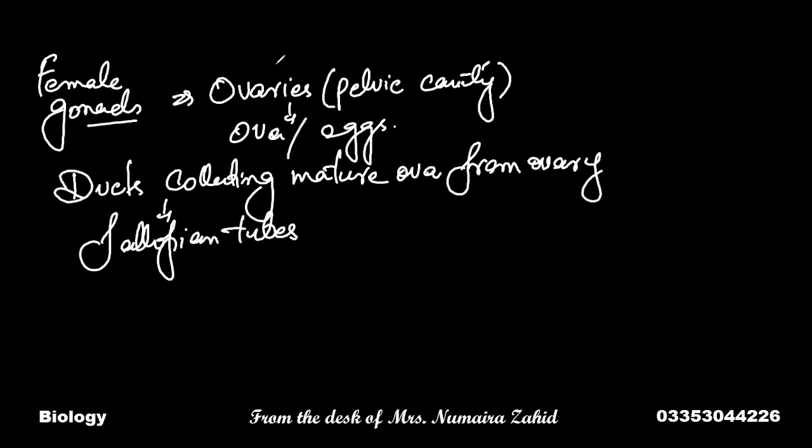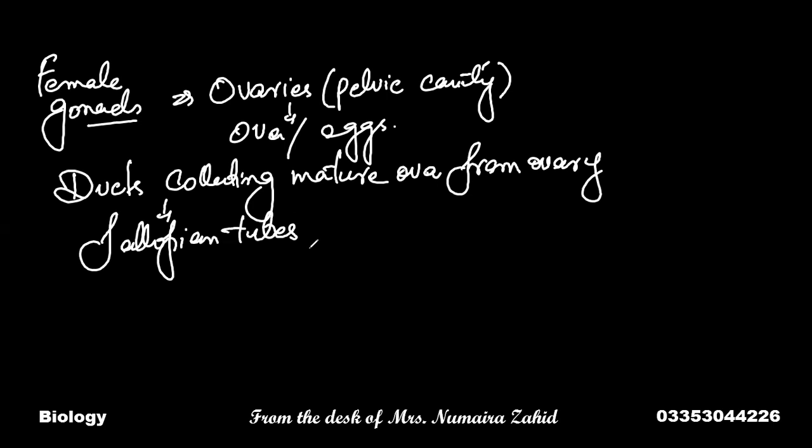Ovaries are paired structures found on either side of the pelvic cavity, and these ova are collected by the fallopian tubes. Hence, fallopian tubes are also two in number, one on the right side and another on the left side.